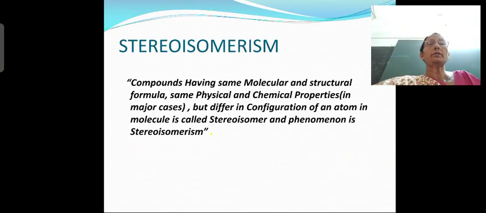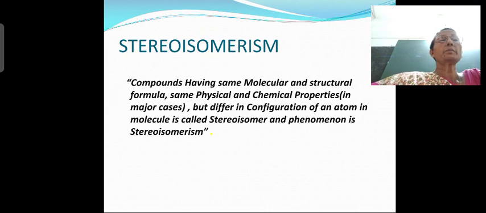That is stereoisomerism. What is stereoisomerism? Now in detail we are going to study here. Compounds having the same molecular formula, same structural formula, same physical and chemical properties. So these are same: molecular formula, physical and chemical properties, even structural formula are the same. Then what is the difference? The difference is in the configuration of atoms in a molecule. What do you mean by that? That means the spatial arrangement is different. That is known as stereoisomerism.